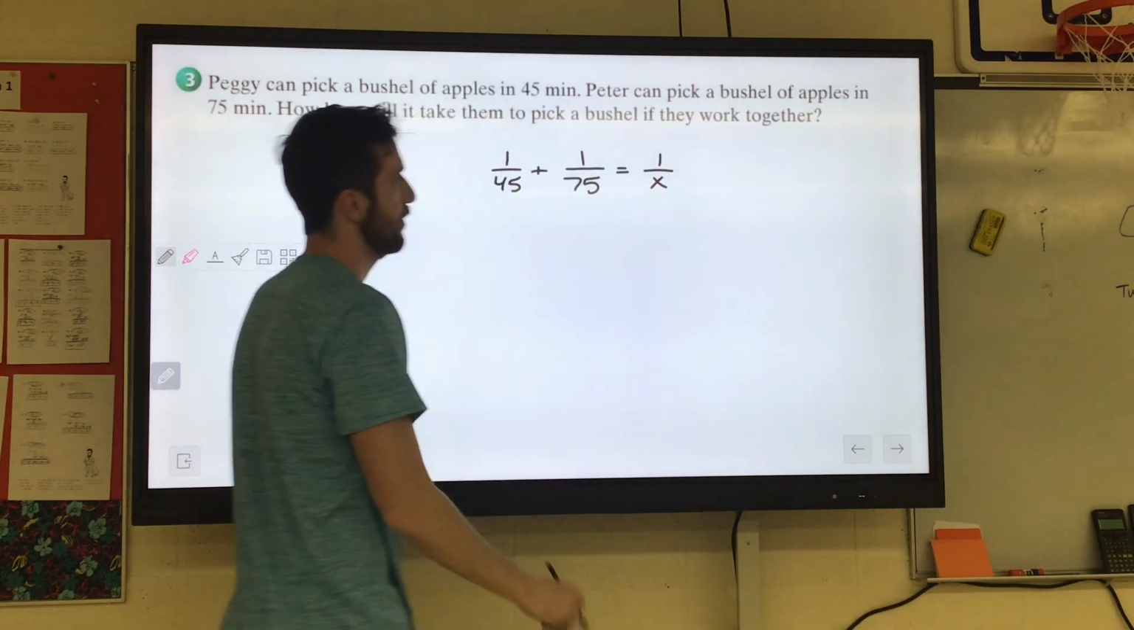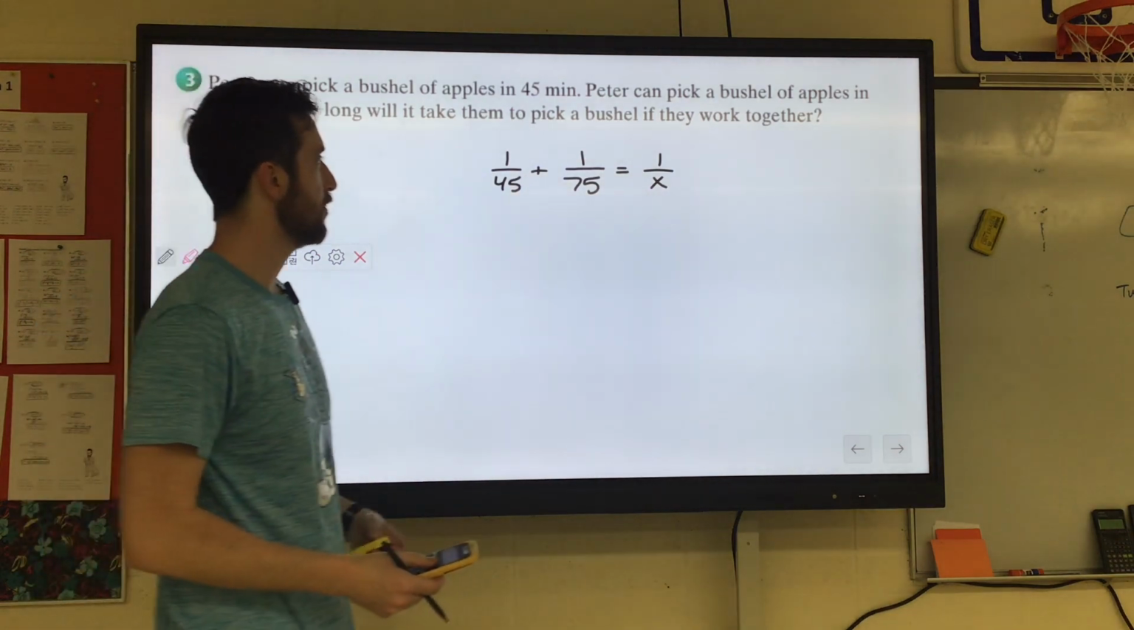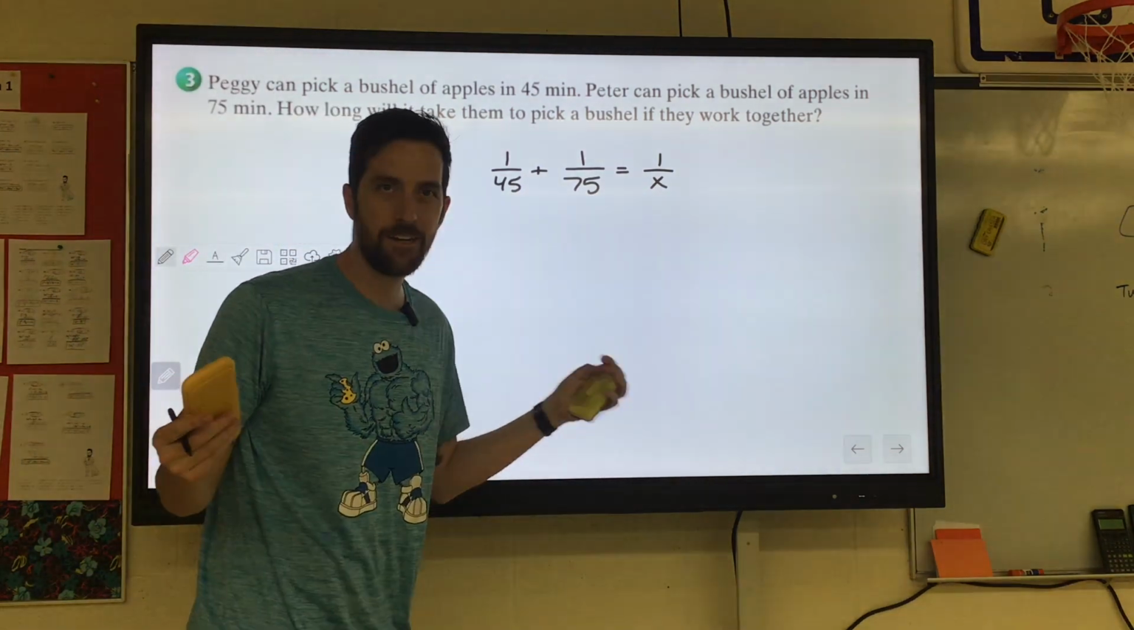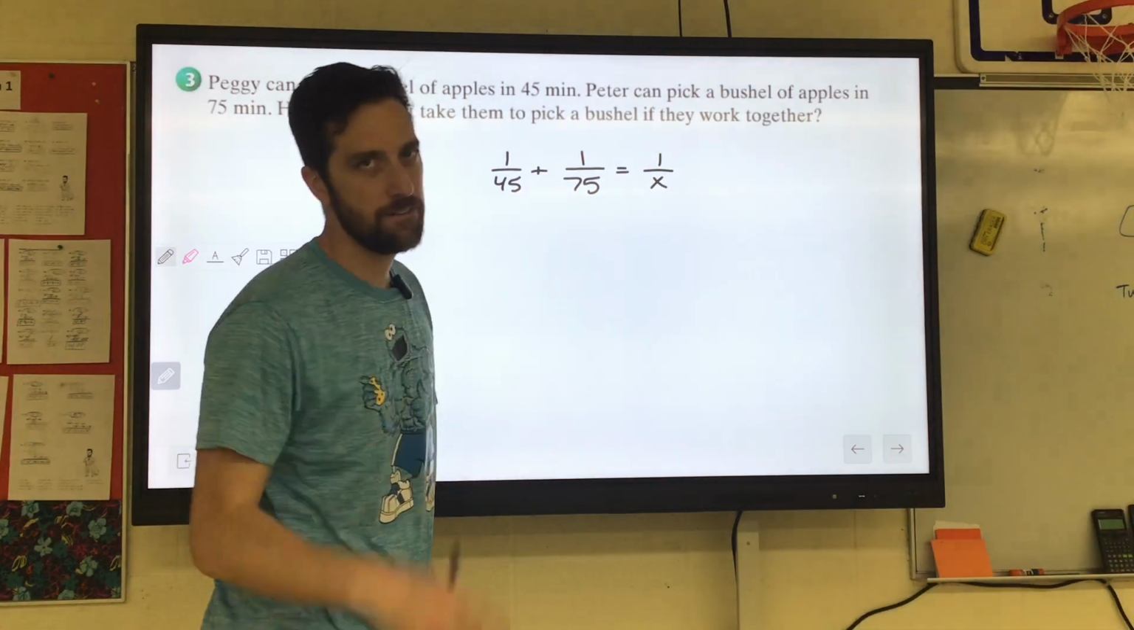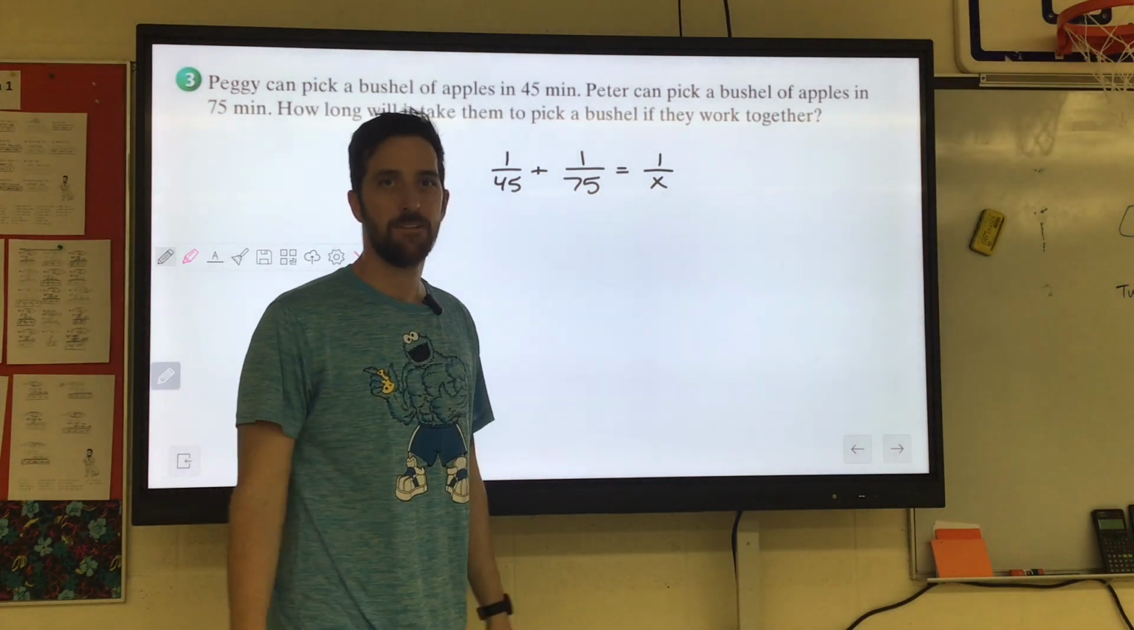How long together? Now, obviously, the ladies are better than the men at everything here, right? They picked the bushel faster than us. They cleaned the car. Come on, men. We can do this. We can do this.